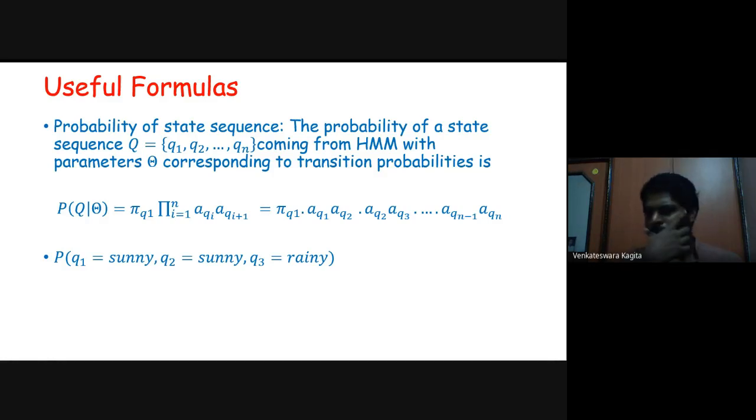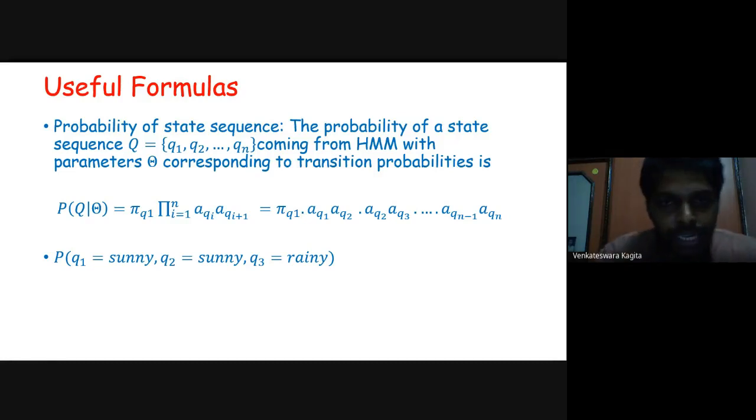There is a small problem with this notation. Just now I have realized it. We have indicated the transition probability with Aij, isn't it? So it is just A Q1 comma Q2. It's not that A Q1 times A Q2. So just note that there is a small problem here.